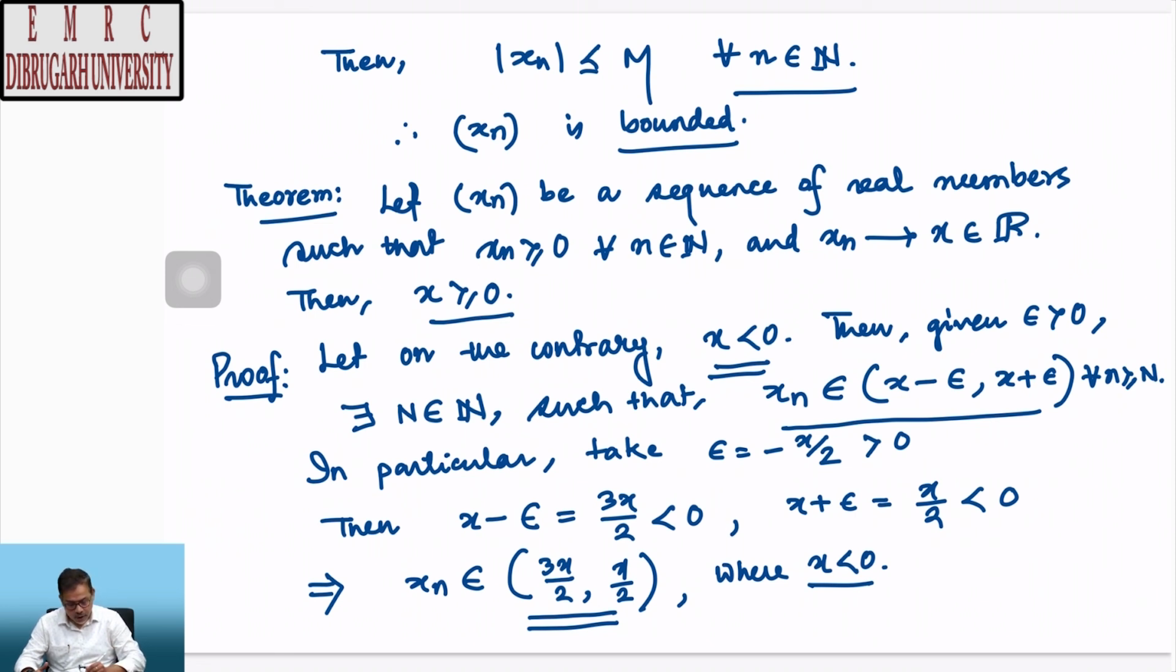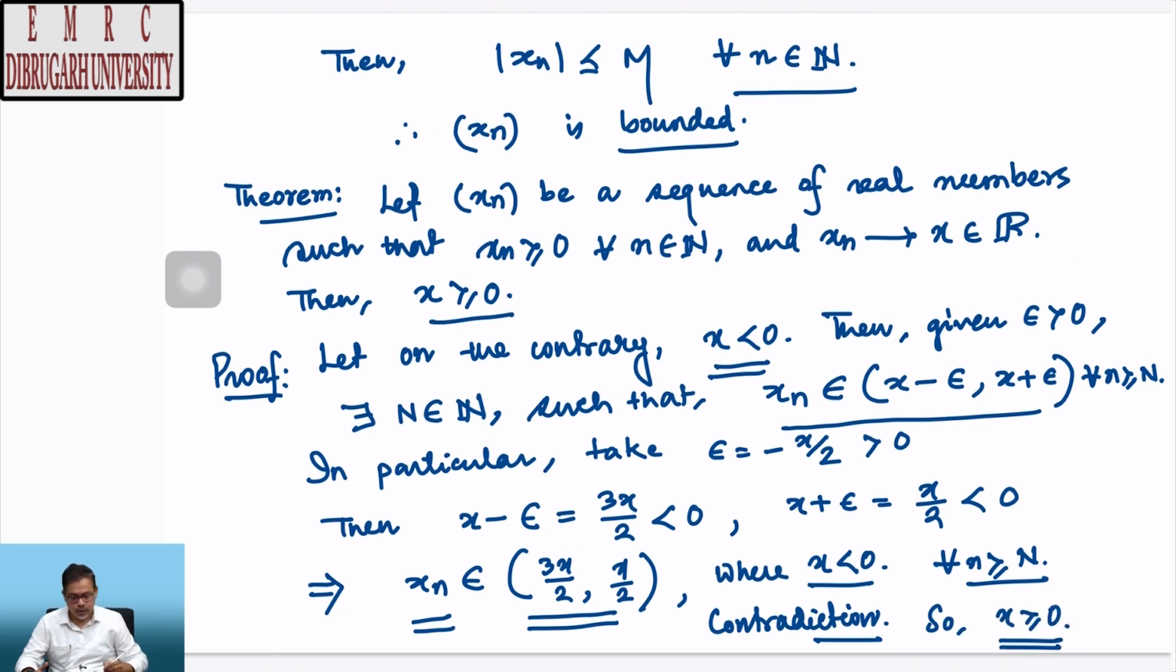Why? Because this is true for all n greater than or equal to N. Now, you can see that infinitely many x_n's from the sequence are contained in a negative interval, which is not possible. Therefore, this is a contradiction, and so x must be greater than or equal to 0. This completes the proof of this theorem.